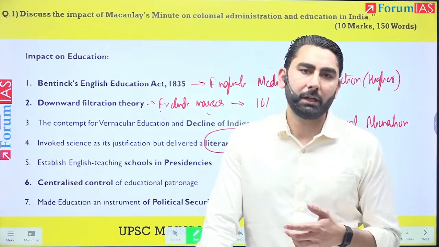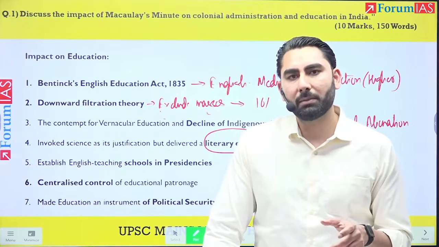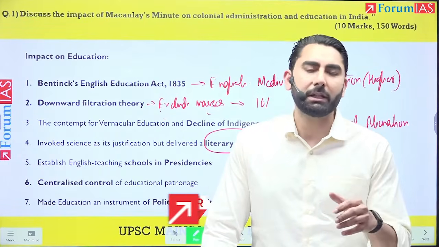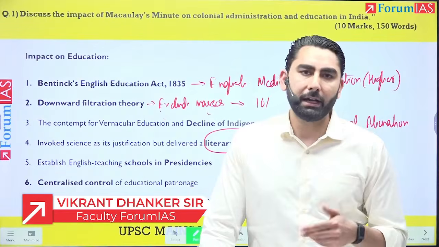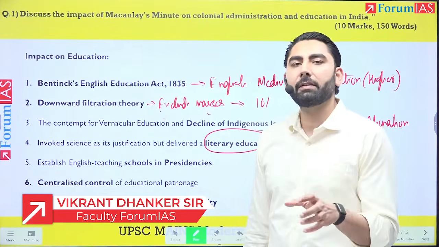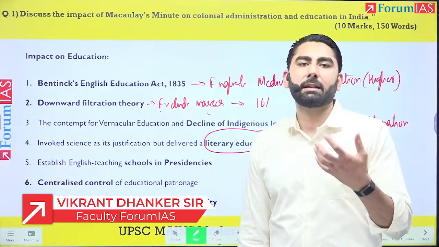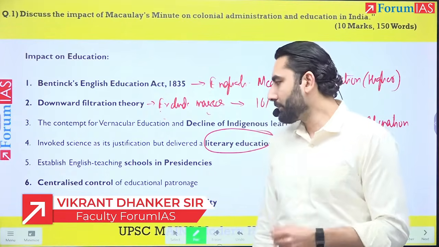Very few institutes were established for technical education, like the Roorkee College, right? Mostly they were for literary and legal education. So it deprived the country of a scientific base and thus an industrial base.